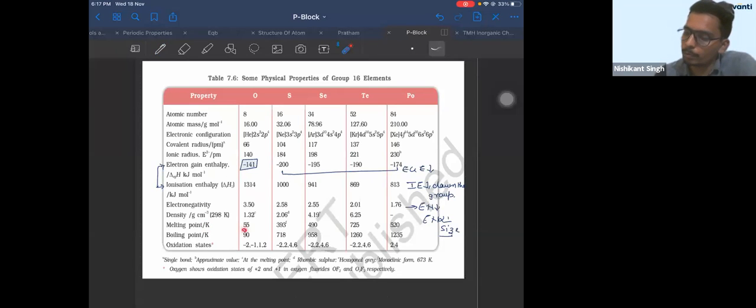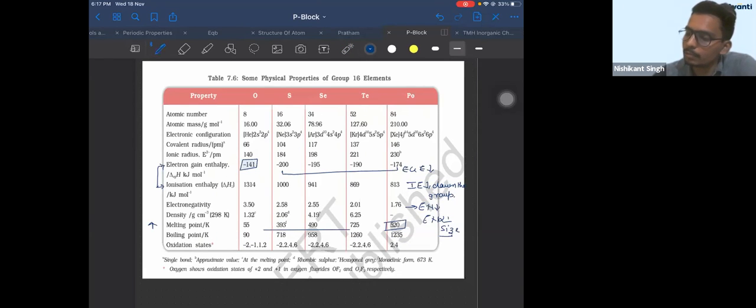Melting point increases down the group. At the end, for polonium, it decreases. Polonium's melting point is less. Otherwise it increases. You can highlight it by showing it in a bracket. Okay? So except polonium, it increases down the group. Now boiling point. Boiling point is increasing down the group uniformly except polonium.